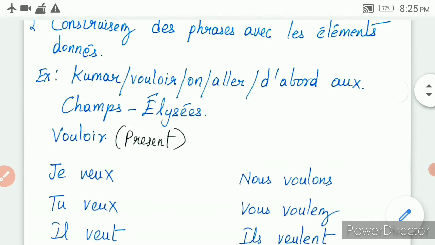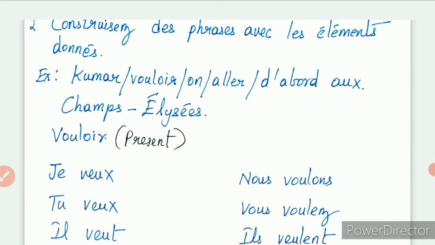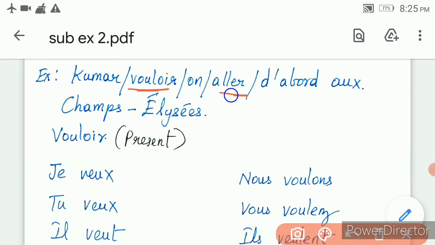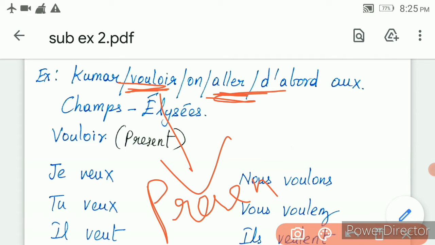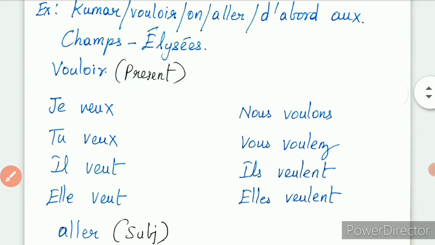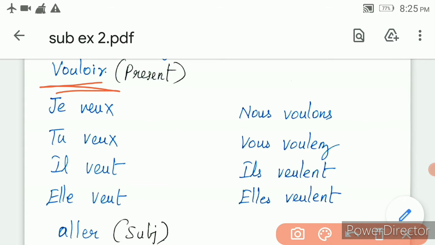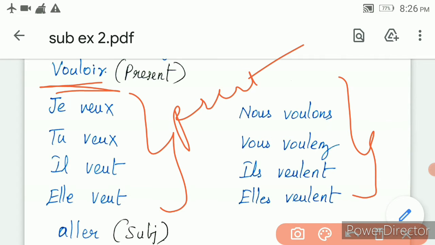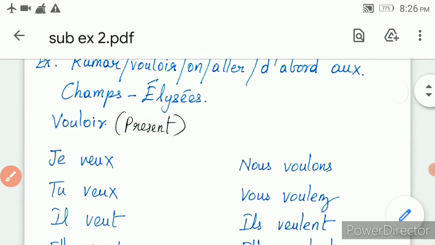Before moving to this exercise, let me explain the example first. In the example, they have given two verbs. The first verb should be written in present tense, and the second verb should be written in subjunctive. Got it? Now, vouloir is the first verb, and I have written the conjugation in present tense here. The second verb is aller.